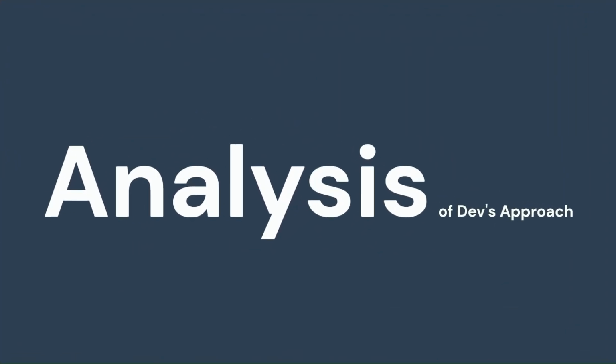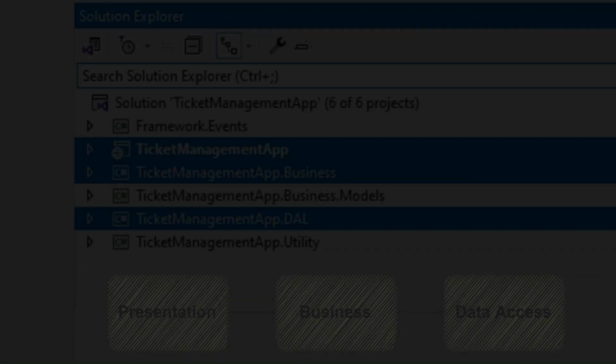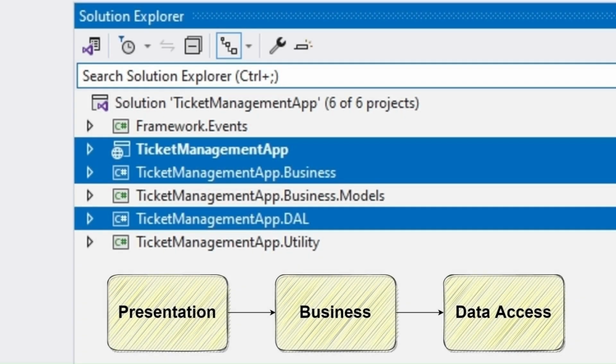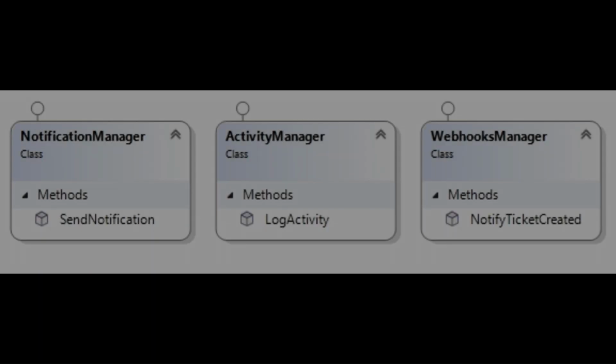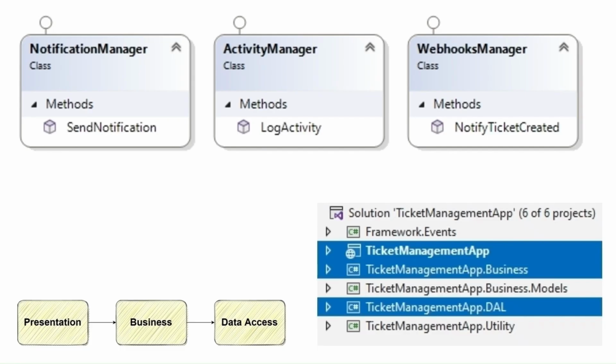Analysis. First, let's look at some of the positive points. As you can see, we already have a data access layer, a business layer, and a presentation layer, which means our data access, business, and presentation logic don't mix up, which is a good thing. We also have dedicated classes for some base functionality like sending notification, logging an activity, and notifying through webhooks. This gives us some high-level organization.